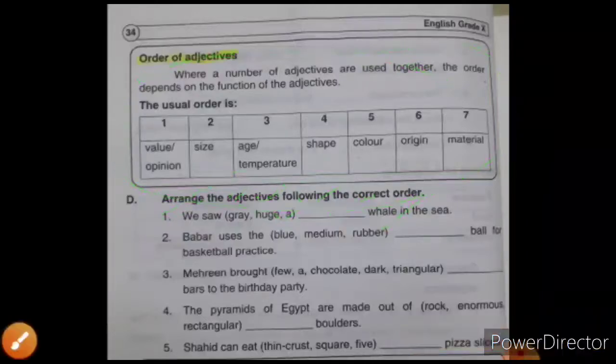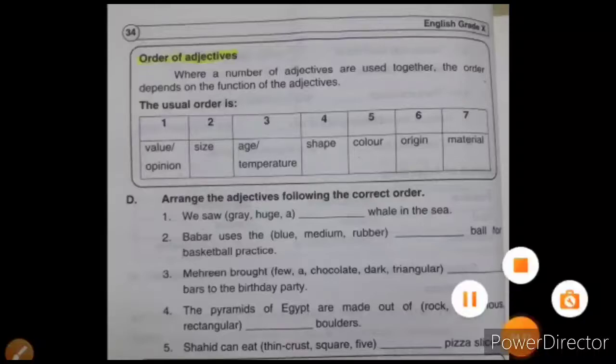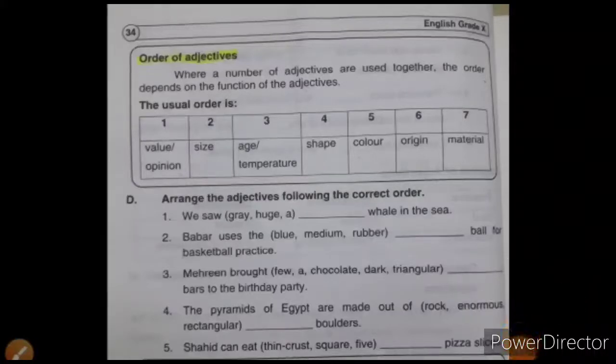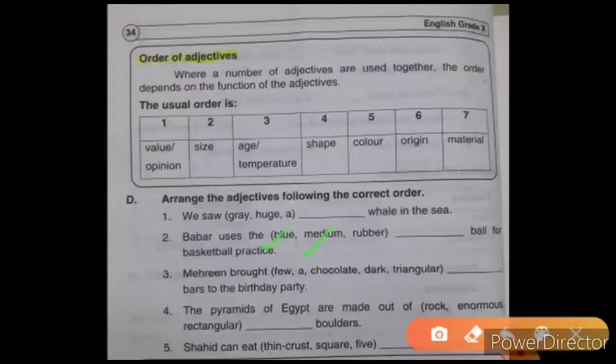Okay, in the same way, we have the third one. Marine brought dash bars to the birthday party. So here we have: Marine brought a few triangular dark chocolate bars to the birthday party. Okay, sorry, over here then few, then triangular, then dark, then chocolate bars to the party.